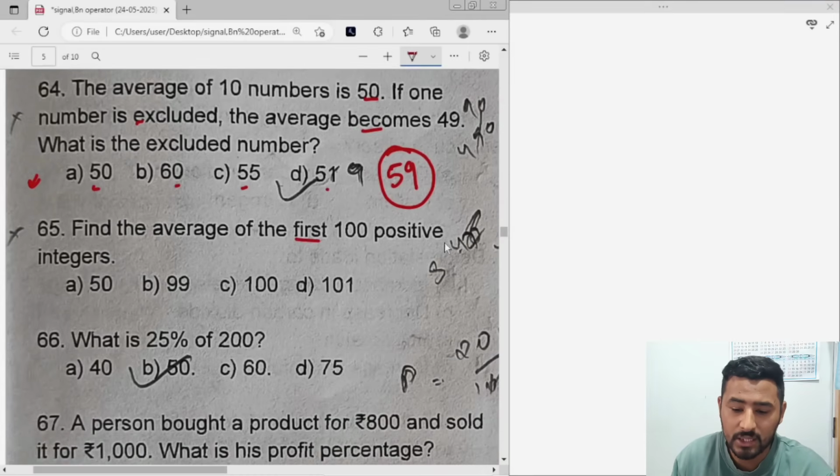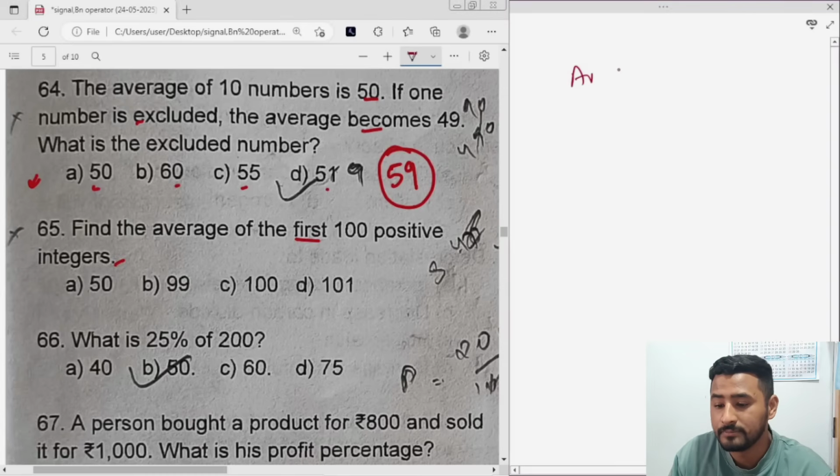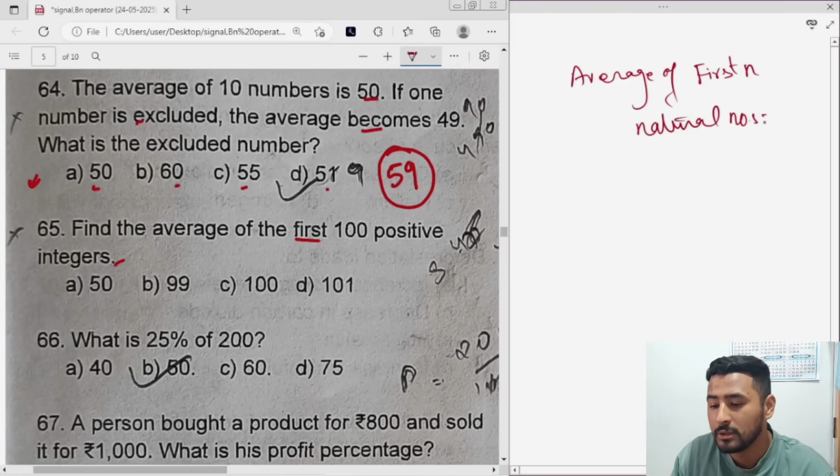Find the average of the first 100 positive integers. Now I've taught you in my average video that the average of the first n natural numbers will be (n plus 1) by 2, right?